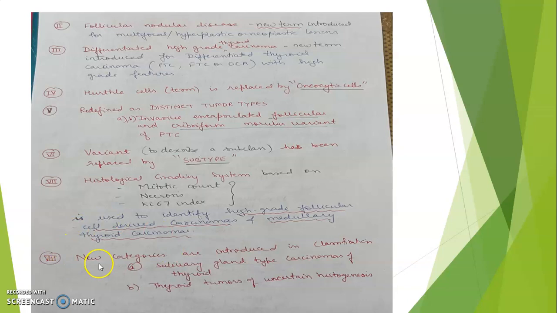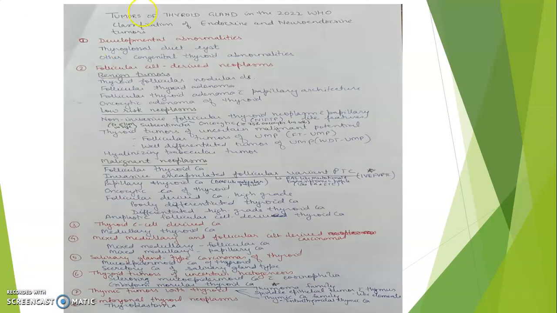And last, new categories are introduced in classification, which are salivary gland type carcinoma of thyroid and thyroid tumors of uncertain histogenesis.